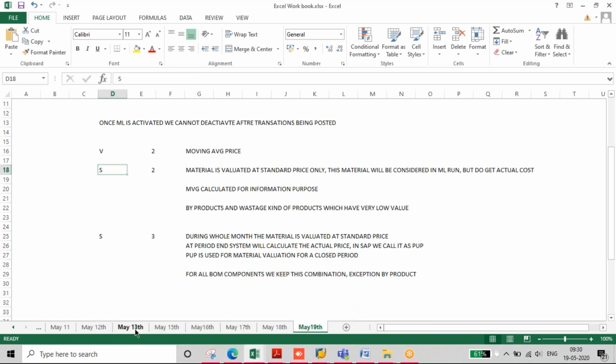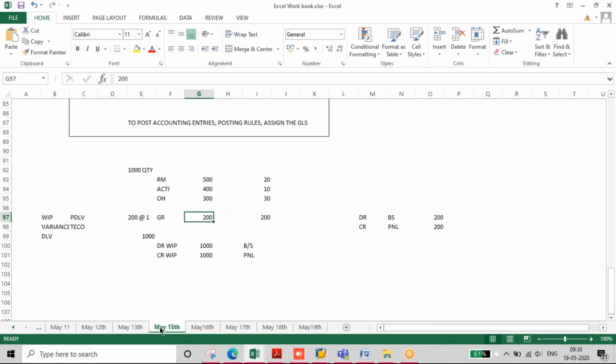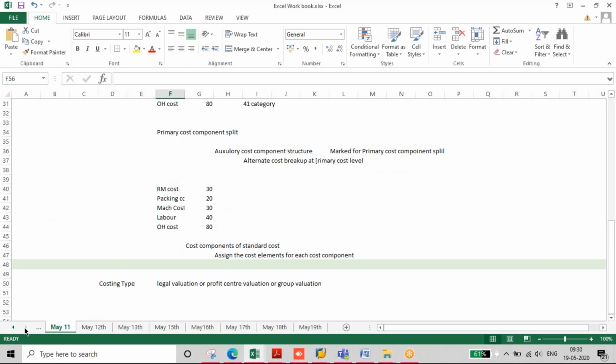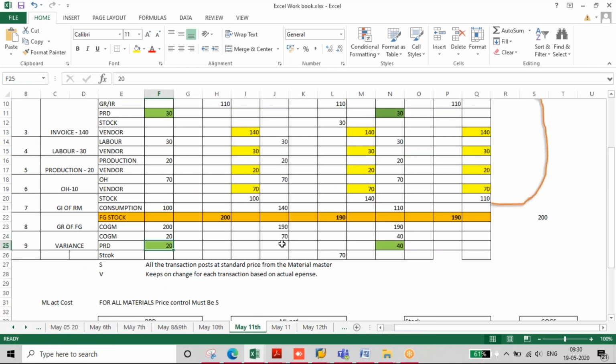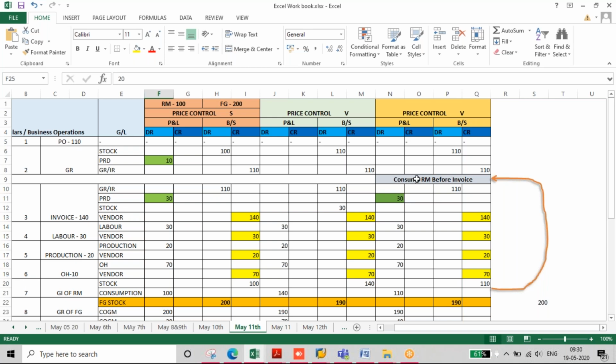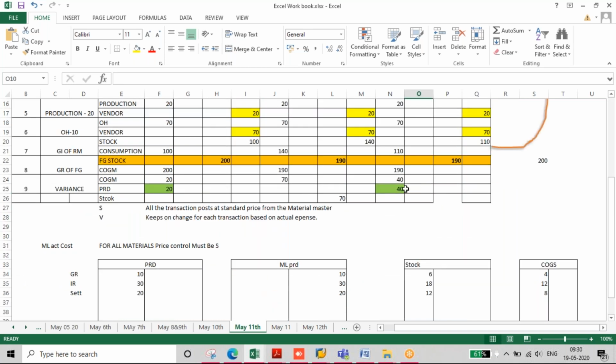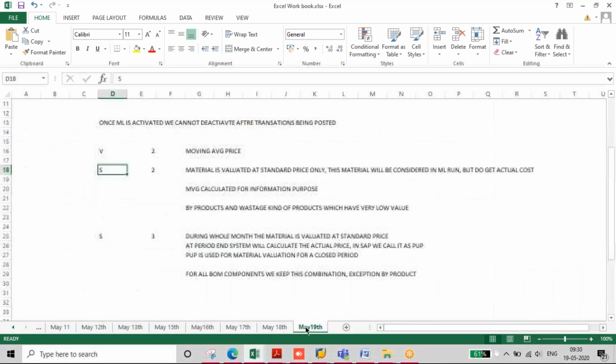Not always. We discussed it in one class. If there is no inventory, something like that. Suppose we consume before we receive the invoice, or else we deliver the product before we do the settlement of the order. In those two cases, even if you are using V, you will get price differences.